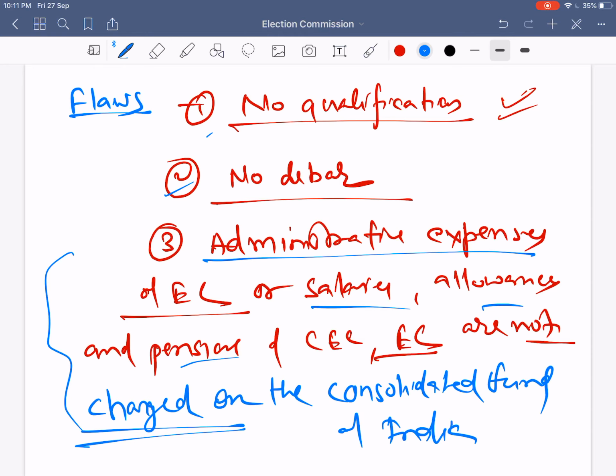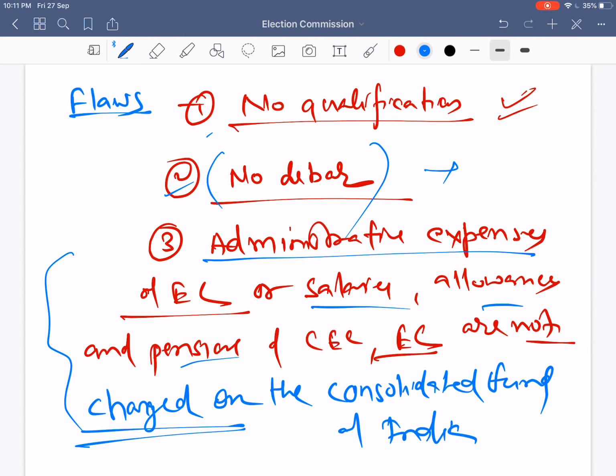The second important flaw is no debarment. That means the election commissioners or chief election commissioner are not debarred from taking other Government of India employment after retirement. Because of that, sometimes politicization happens. After retirement, an election commissioner or chief election commissioner may join a political party.